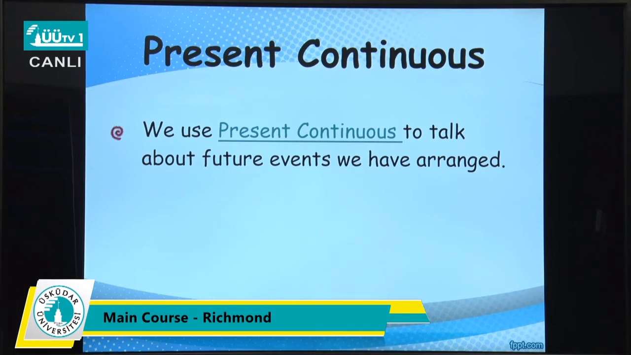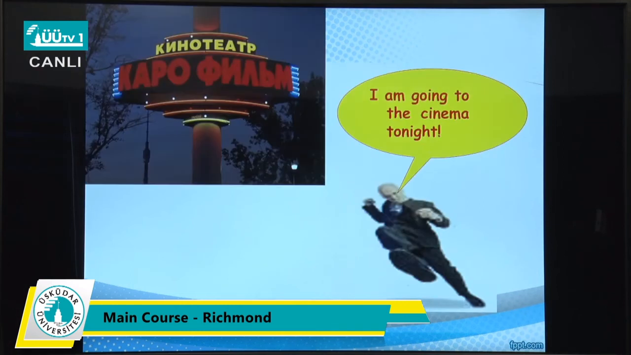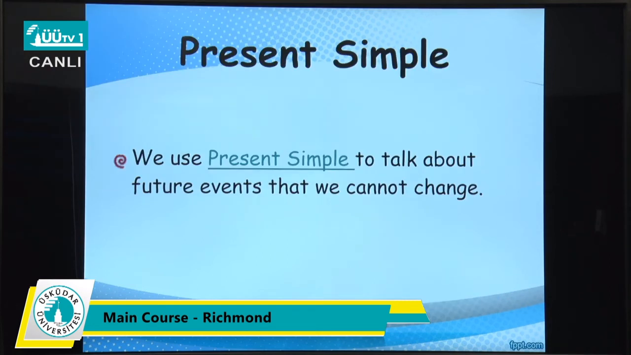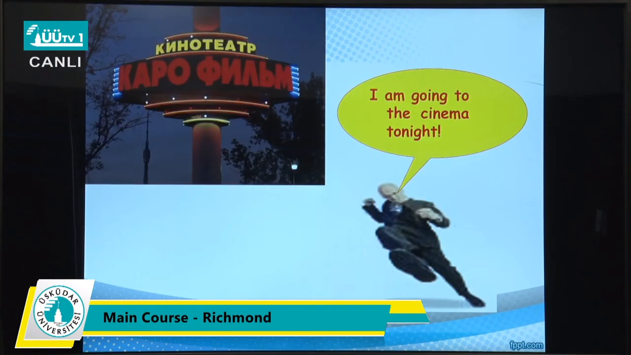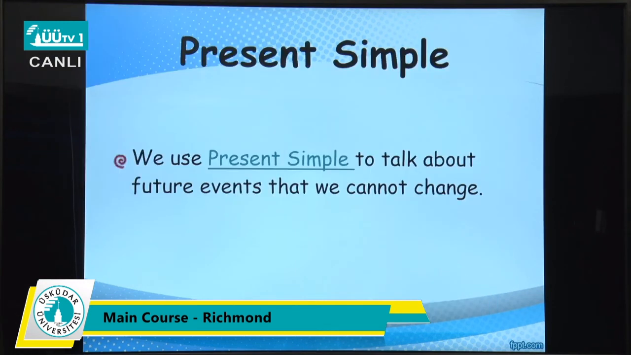So will and be going to are the future tenses we use, but we have present continuous that we sometimes use for future meanings. We use present continuous to talk about future events that we have arranged before. For example, I am going to the cinema tonight. This is a thing that we have arranged before, so we prefer to use this one.